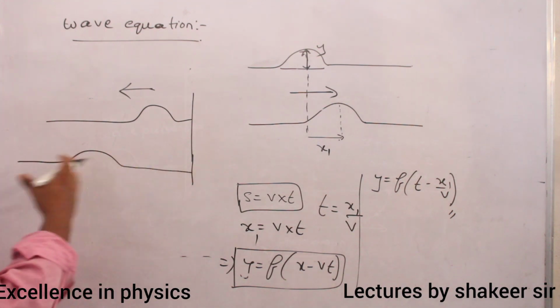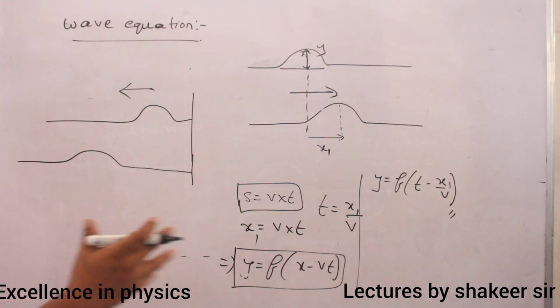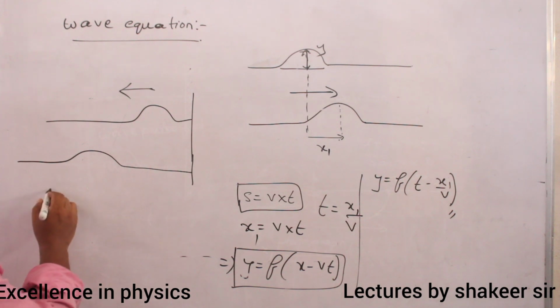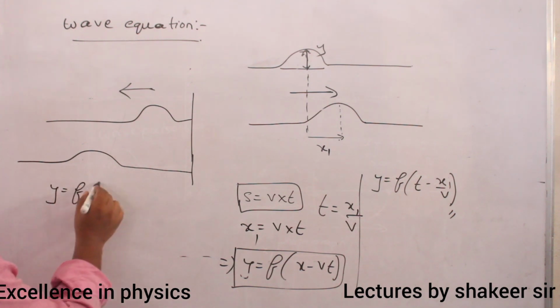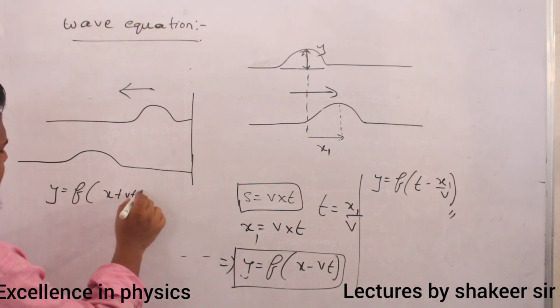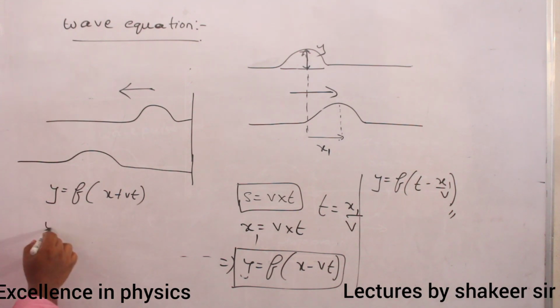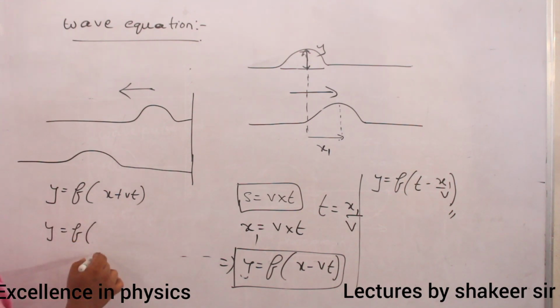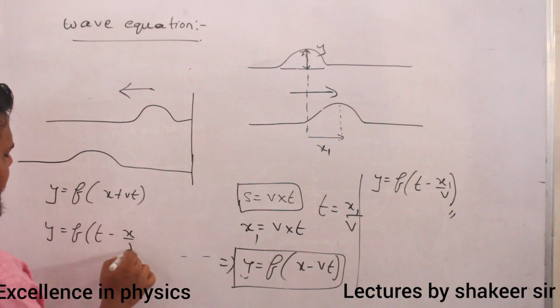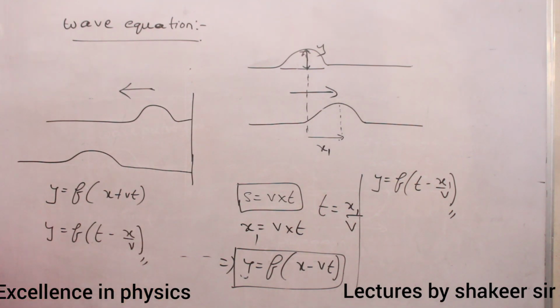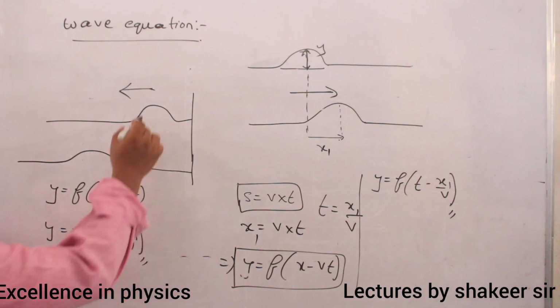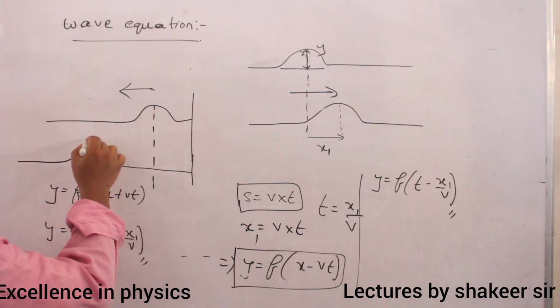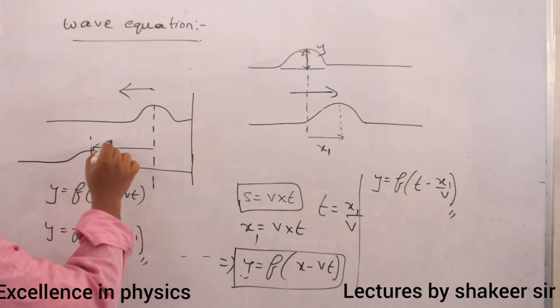Now the wave is traveling towards which direction? Negative x-axis. So in this condition I can write y is a function of x plus vt, or y is a function of t plus x1 divided by v, where this distance is called x1.